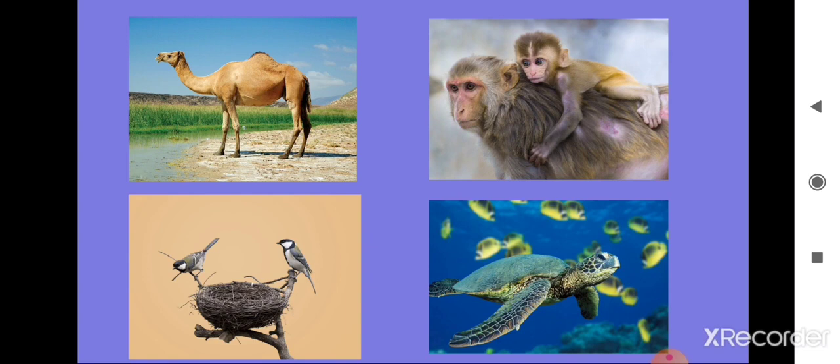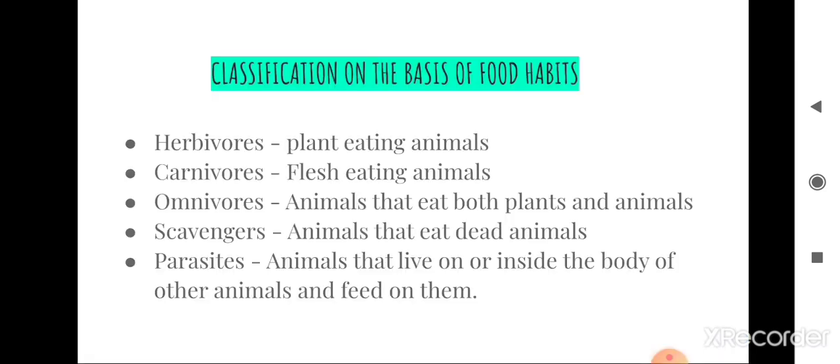Then after that, aerial animals, animals which spend most of their time in the air. Examples: bird, insect and bat. They have wings to fly, and have light bones and feathers on their bodies. And next, we are going to study the food habits of animals.